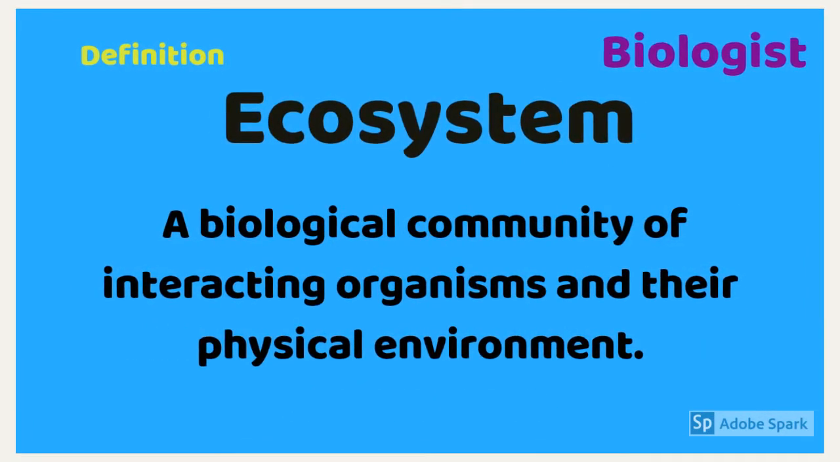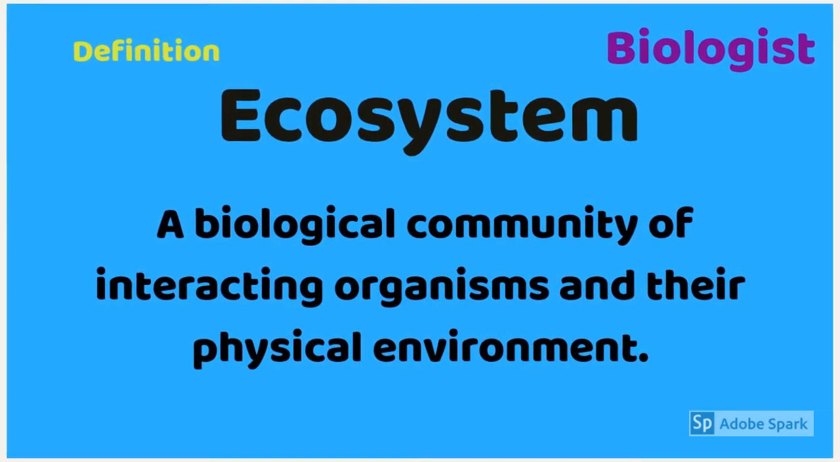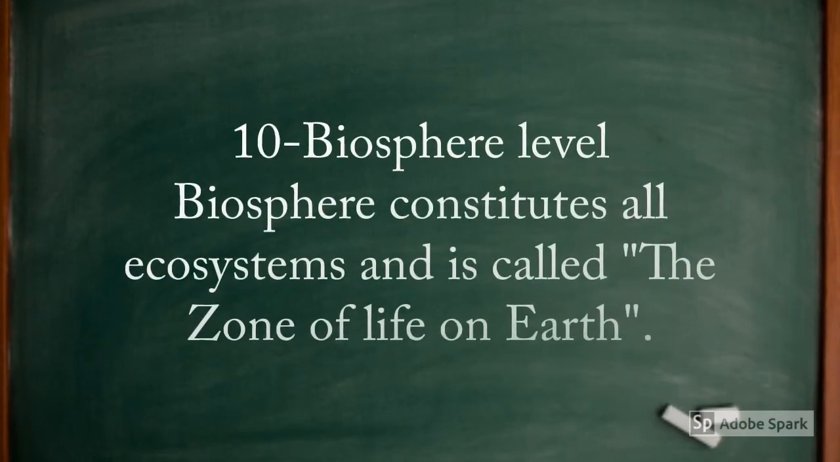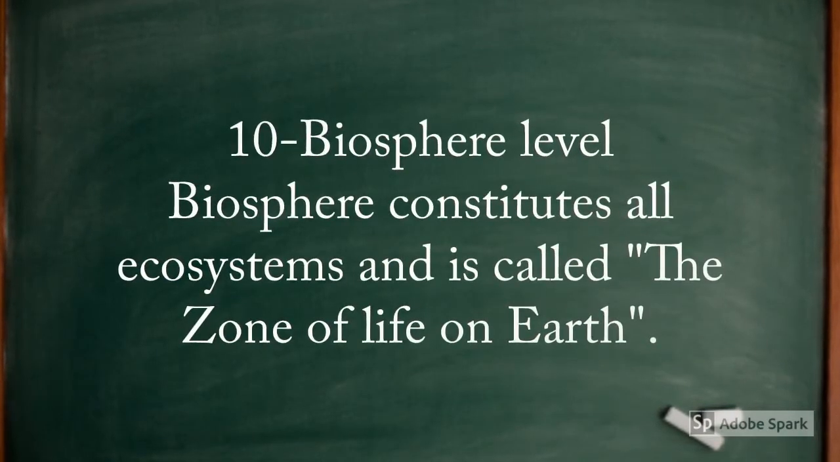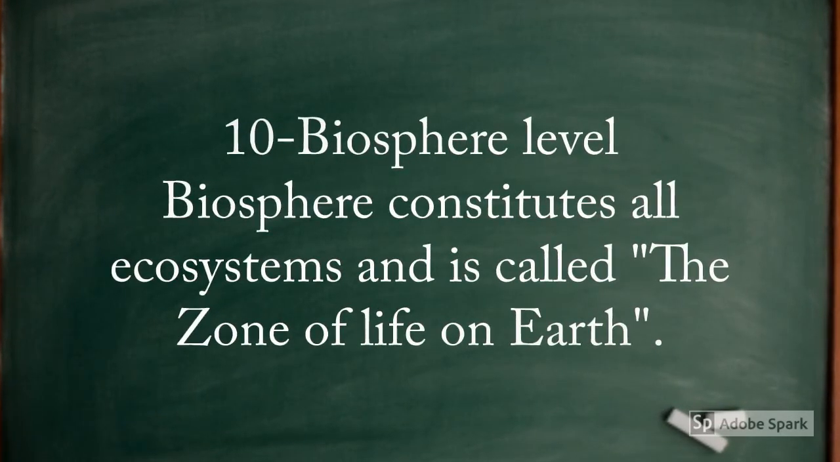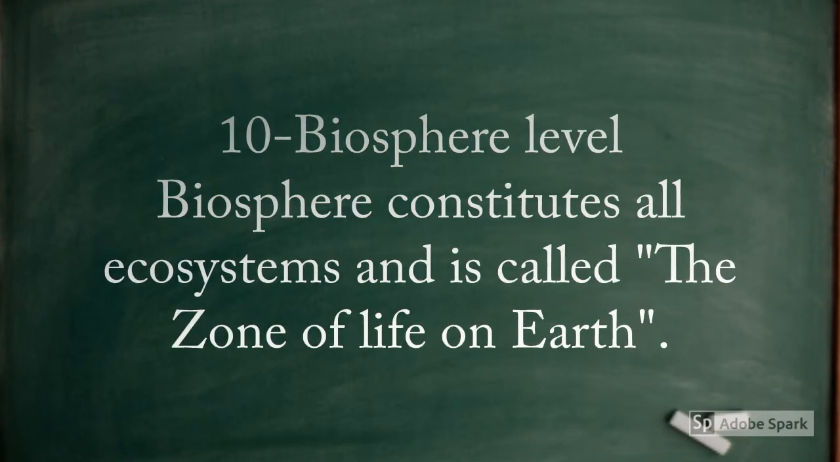Ecosystem: a biological community of interacting organisms and their physical environment. Biosphere level: the part of Earth inhabited by organisms, communities is known as biosphere. It constitutes all ecosystems and is called the zone of life on Earth.